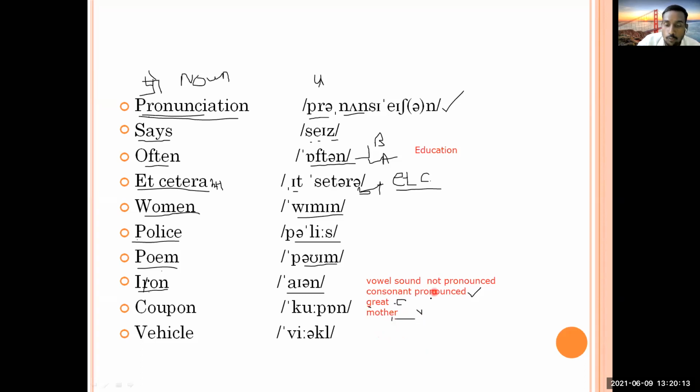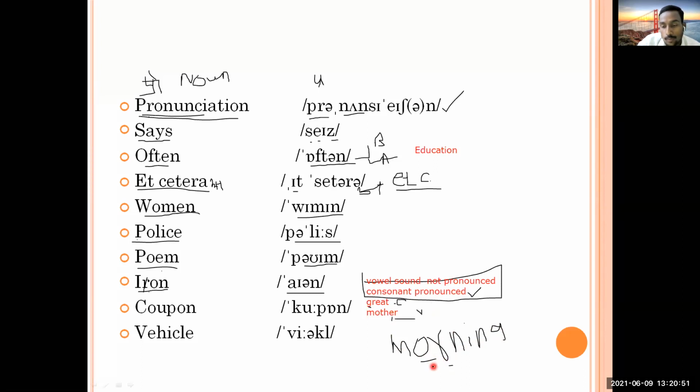There are so many words and you have to follow this everywhere. Whenever there is a vowel sound, that time you should not pronounce R. And whenever there is a consonant sound, you have to pronounce it clearly. And you can take another example also. If it is morning, so many people call it morning, with R clearly pronounced. Okay, but you will think that before R, which sound is here? Vowel or consonant? Vowel sound. So should you call it morning or morning? Morning. Yes, no R is there.